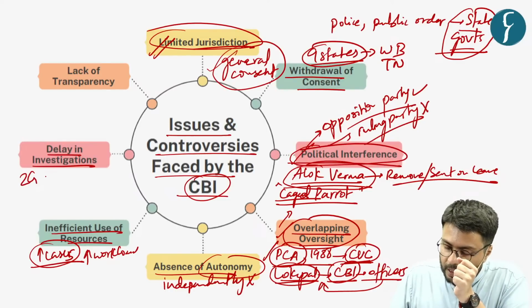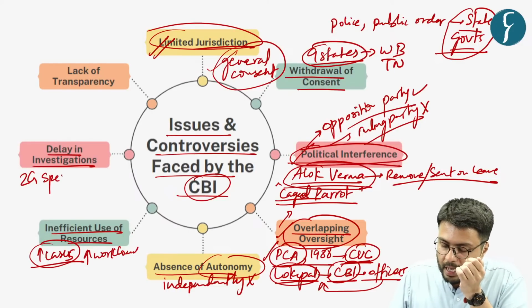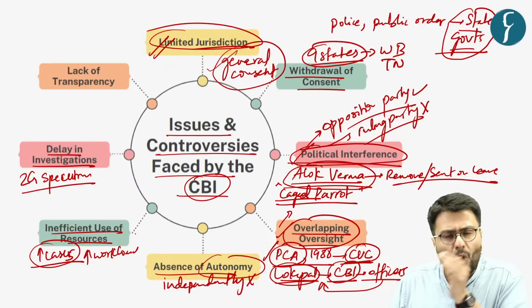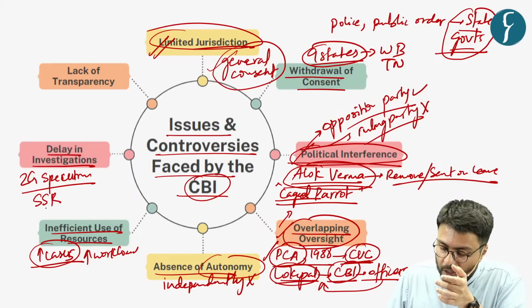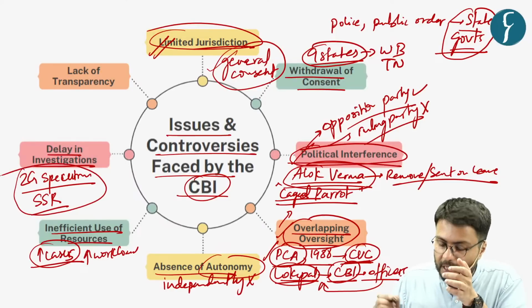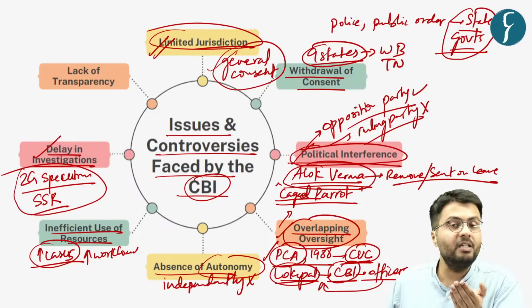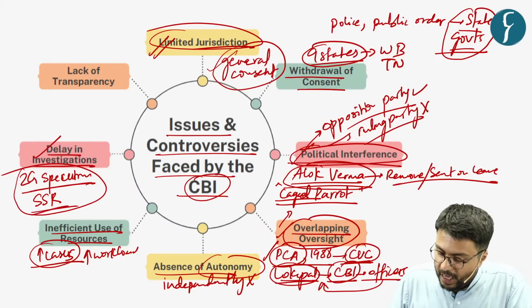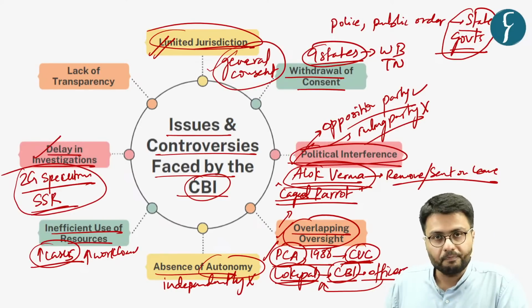For example, there was a very important scam in our country related to the allocation of 2G spectrum. Also, cases which have been in the limelight, such as the death of a popular film star, were all referred to CBI. But what is important to note is that due to delays, the investigation of these high profile cases was not completed in time.